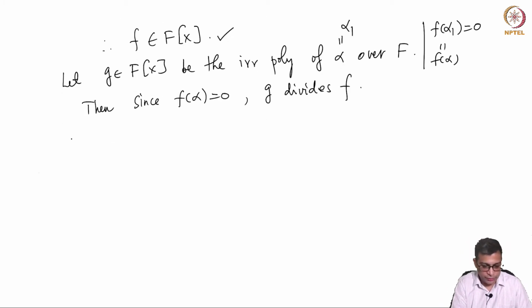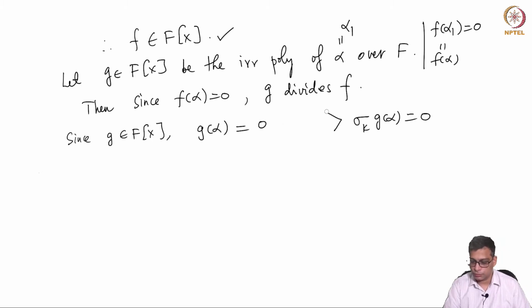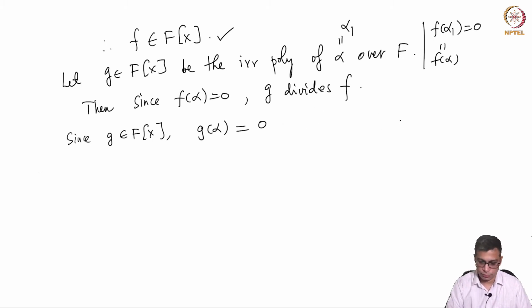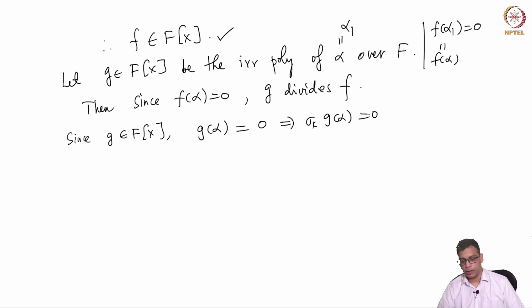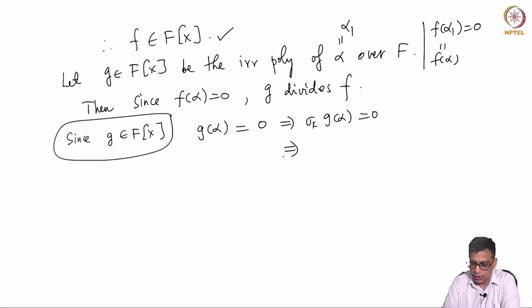So note that since g has coefficients in Fx, g of alpha equal to 0 implies sigma k of g of alpha is equal to 0. This is a triviality.